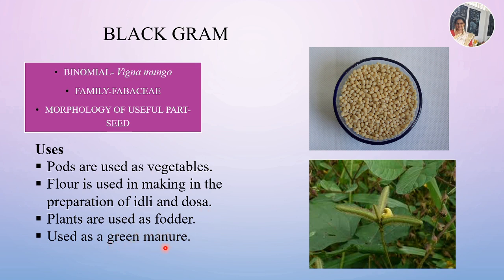It is also used as a green manure. And the gram is medicinally very important. It is used to cure rheumatism and paralysis.